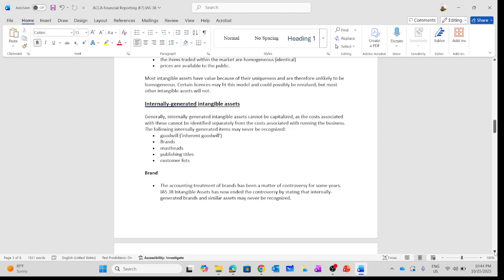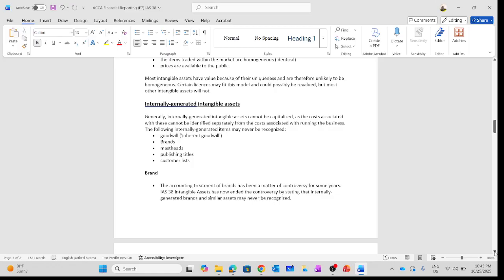Generally, internally generated intangible assets cannot be capitalized. We are not going to capitalize them. The reason is that the cost associated with the intangible asset cannot be separately identified from the rest of the business. As I mentioned earlier, I'm currently working on MSS mentorship and online classes. It will be very difficult for me to allocate or identify the cost of the good image, the cost of the reputation, the cost of first attempt pass rates from my students, the cost of my mentorship. It will be very difficult to identify it from the overall running cost of the business.